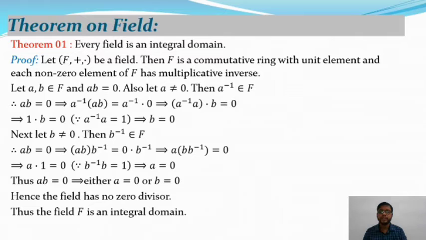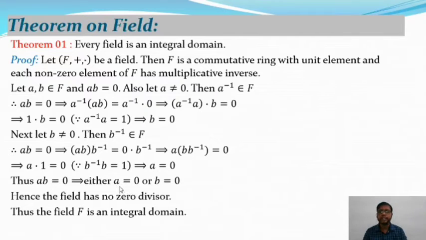Okay, so where F is a field, it satisfies this relation as well. That means b inverse b is equal to 0, b inverse it is also 0. So therefore a dot 1 is equal to 0, and that means ba is equal to 0. So thus ab is equal to 0, then either a is equal to 0 or b is equal to 0.